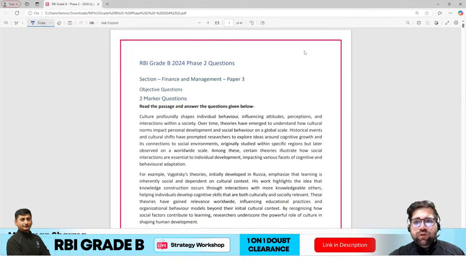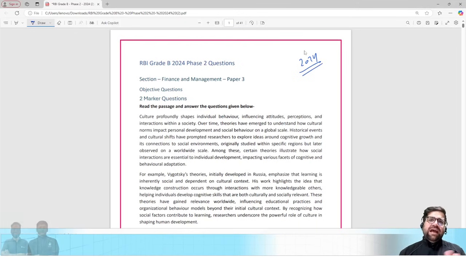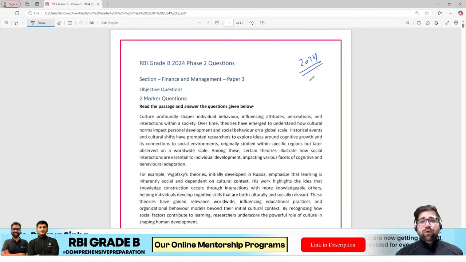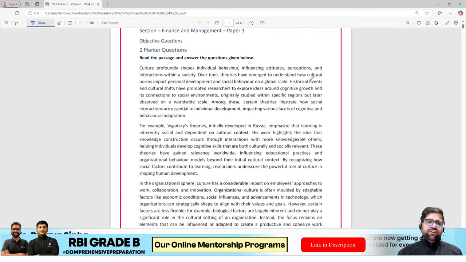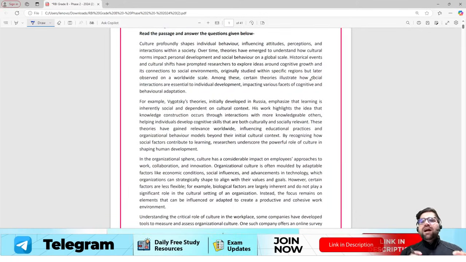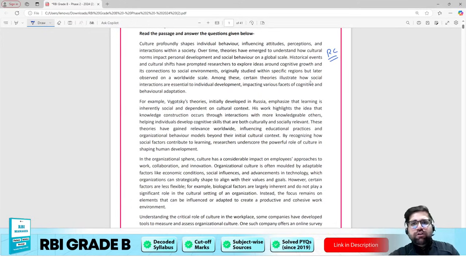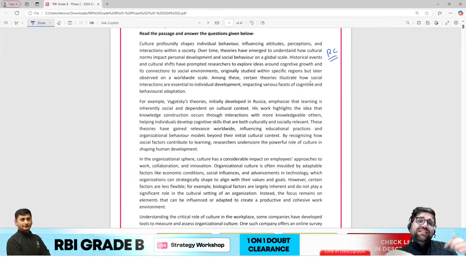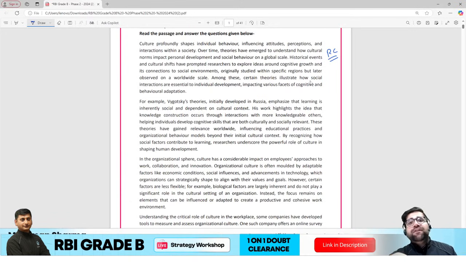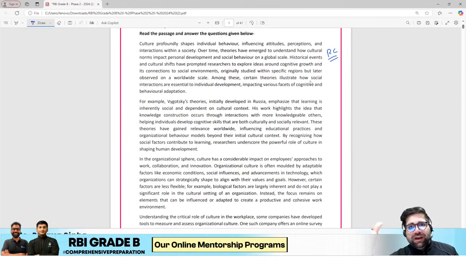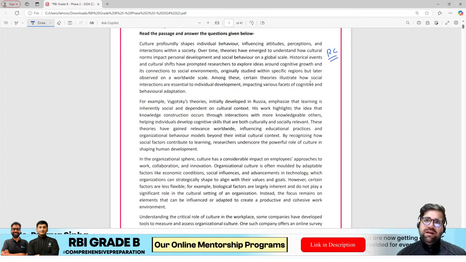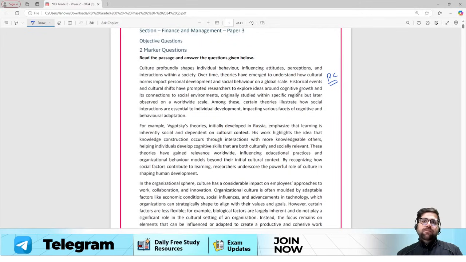Now make sure that in 2024 there were no easy and direct questions which we have seen in the 2 markers. Okay, so the first question which you see on your screen is a typical RC based question. RC basically means what? Reading comprehension. Now I totally understand that if you see this particular question right now, it's an easy question for you. It's an easy question. But if you see the same question in the examination hall, it will become tough. Why? Because in the examination hall, you have that pressure of the clock running on your head and you have to solve questions very quickly. Right? But still, if you maintain your calm, this question is doable.